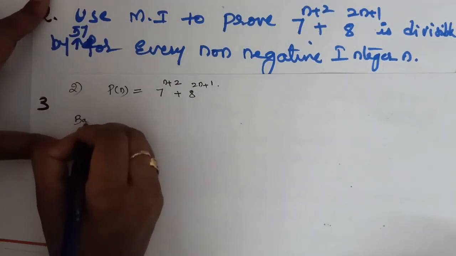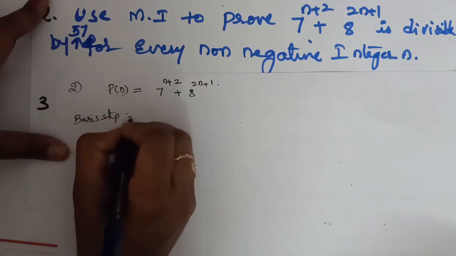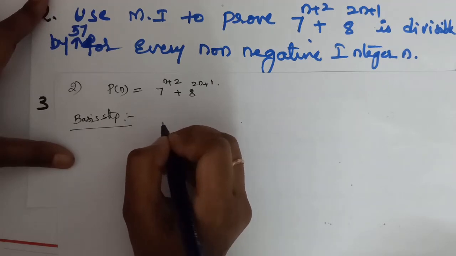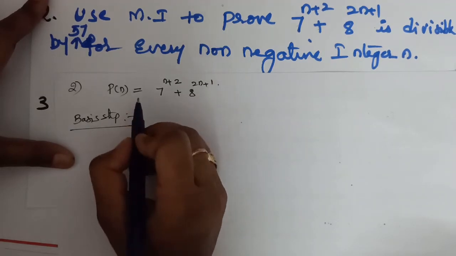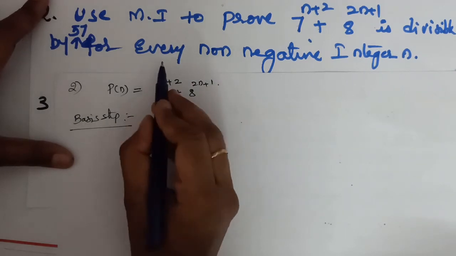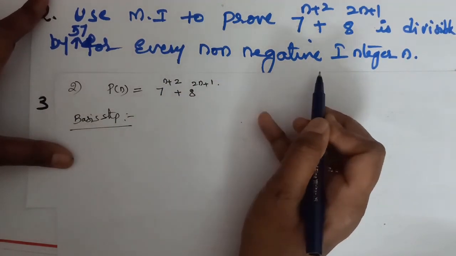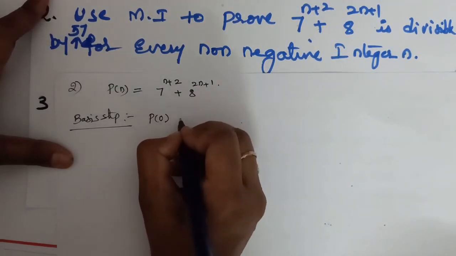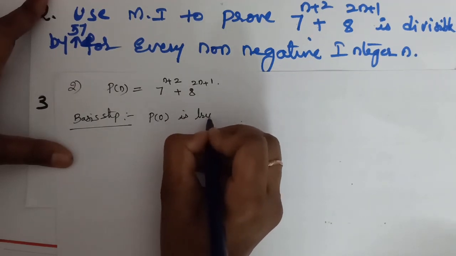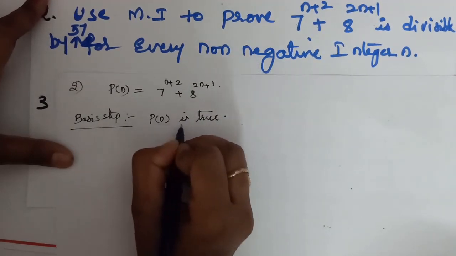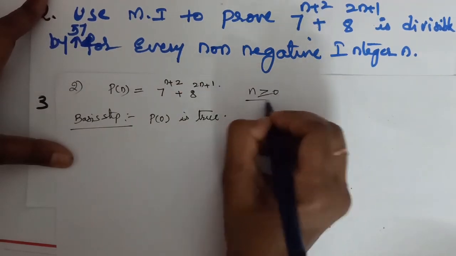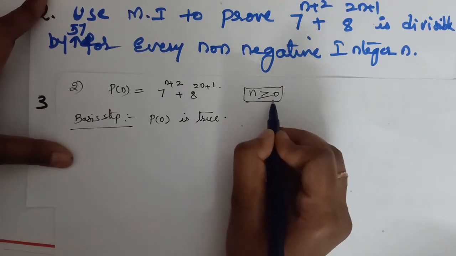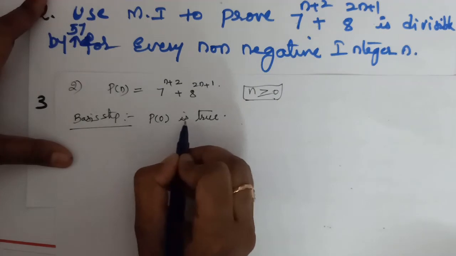So this can be done in 2 steps. First step is the basis step. We have to prove p of 0 here, because we have to prove it for every non-negative integer n, so we must show that p of 0 is true. So here n takes the values from 0 to infinity. So we have to show that under the basis step p of 0 is true.